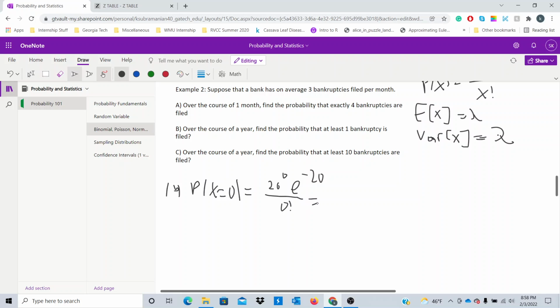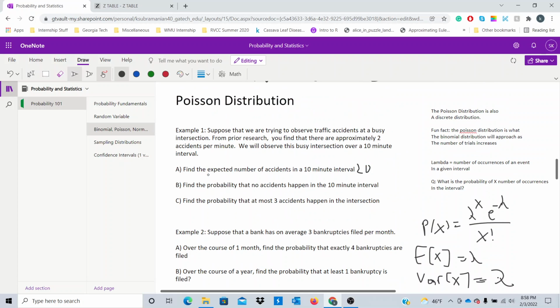You will also keep note that 0 factorial is 1. So this will be just e to the negative 20 over 1, which equals e to the negative 20. So since e to the negative 20 is an extremely small number, right, it doesn't seem very likely that no accidents will happen in the 10-minute interval, especially given our rate that 2 accidents happen per minute.